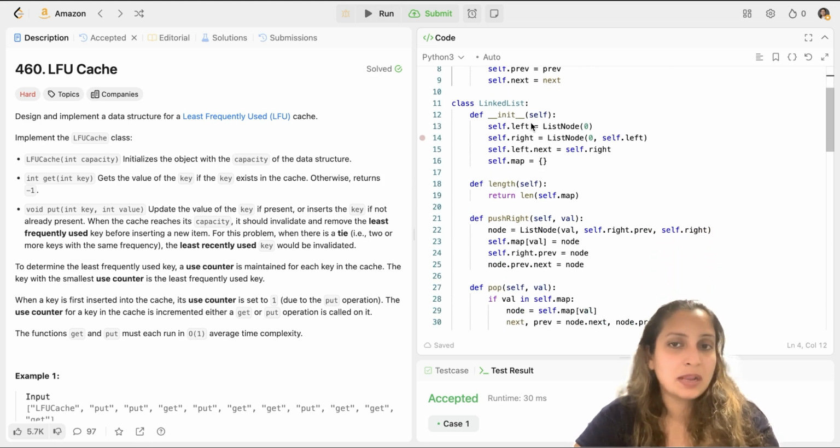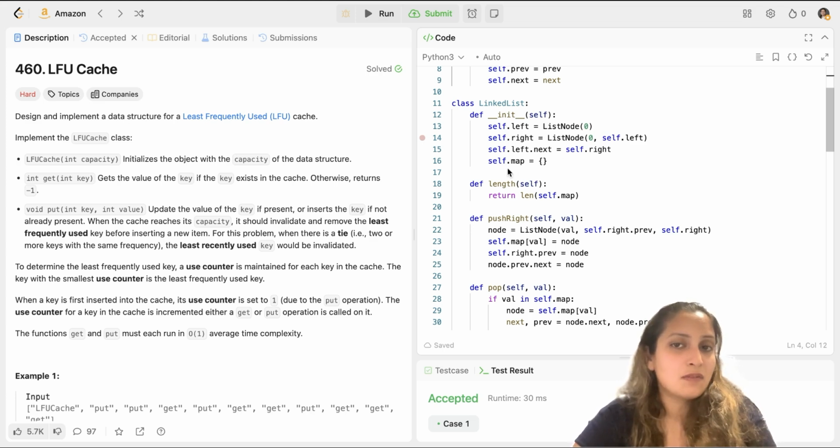I'm not going to explain each and every step in that, but I'm going to explain the methods I have created in that linked list class. There are several ways to create a doubly linked list, and you can use my method. There could be a more concise approach, and you can look for other approaches as well. So I'll explain my approach. I created an init method and initialized two dummy nodes, one left node and one right node. For the right node, I provided the previous as self.left, and then I set self.left.next to self.right. That's how I initialized two dummy nodes and established their connections.